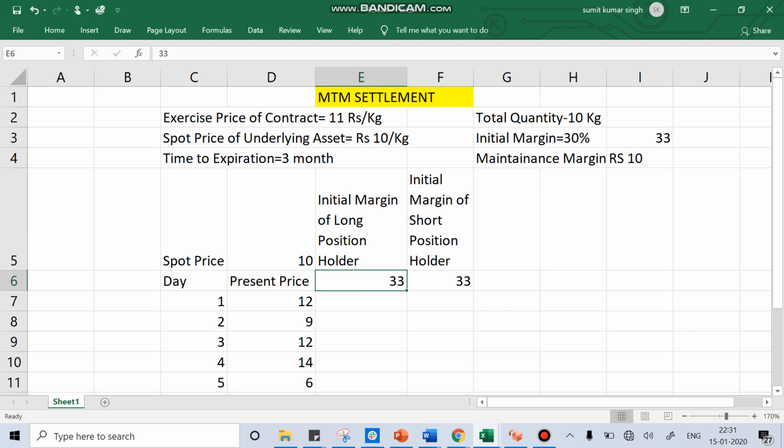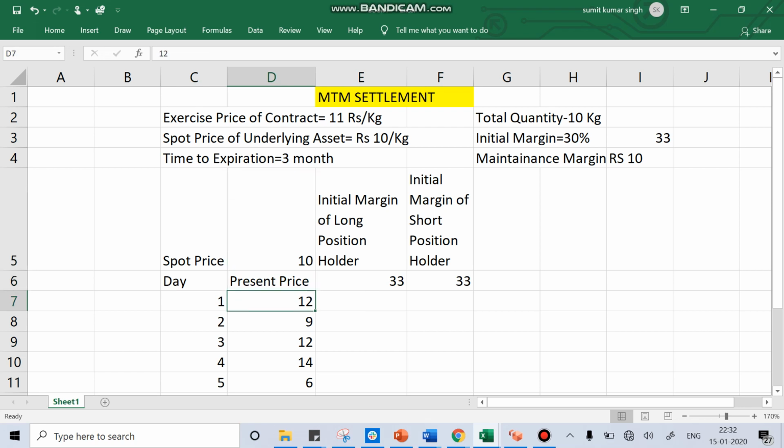In mark to market settlement, the exchange will do this for the next 3 months, because the total time to maturity of the contract is 3 months. Every day for the next 3 months, the exchange will assume today is the day of settlement and yesterday was the day the contract would have started. Suppose after the first day the price of potato in the mandi market becomes 12 rupees, and yesterday the price of potato was 10 rupees.